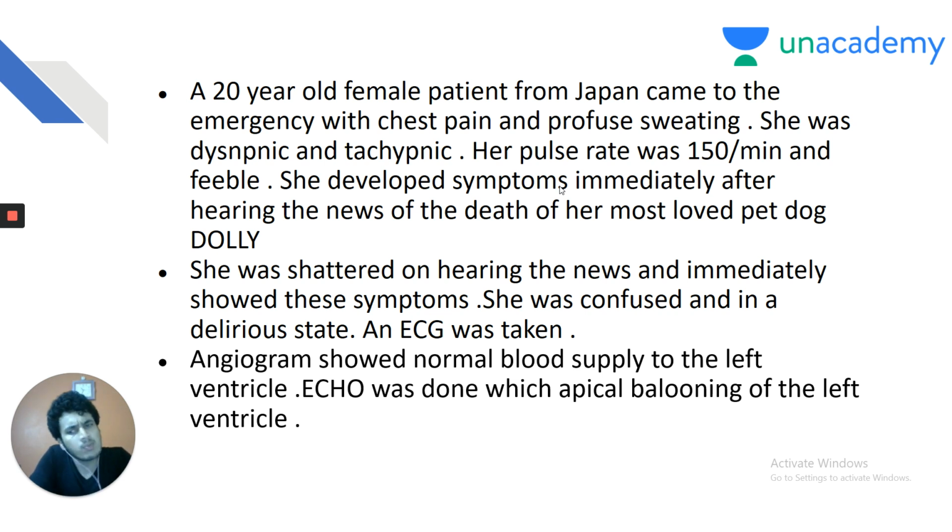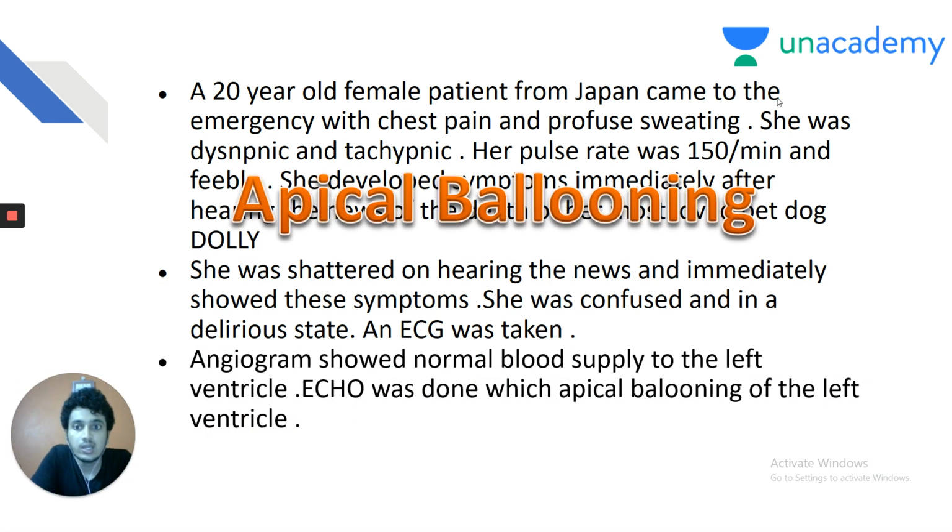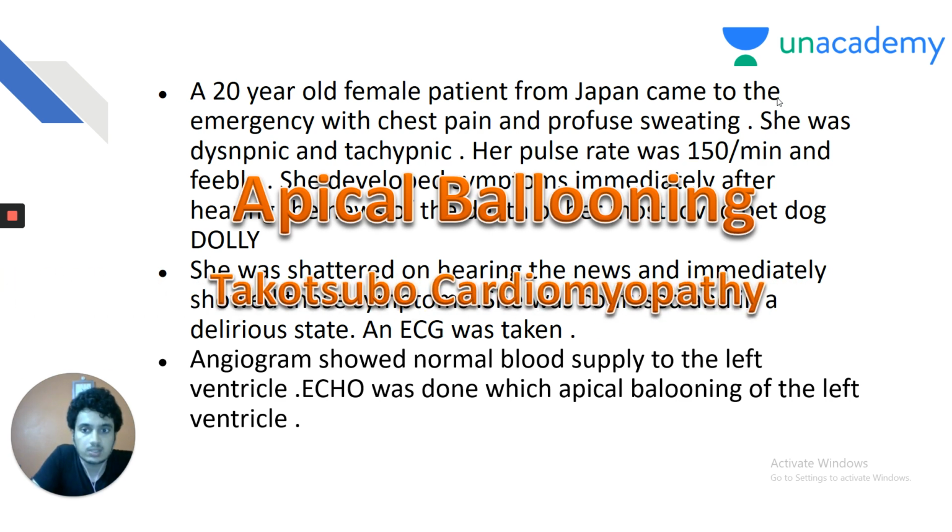Angiogram showed normal blood supply to the left ventricle. Echo was done, which showed apical ballooning of the left ventricle. So, angiogram showing normal blood supply rules out MI, and echo shows apical ballooning of the left ventricle. So, it is a rare case, my dear friends: a female patient from Japan with an emotional trigger developing MI-like symptoms. It is none other than Takotsubo cardiomyopathy.